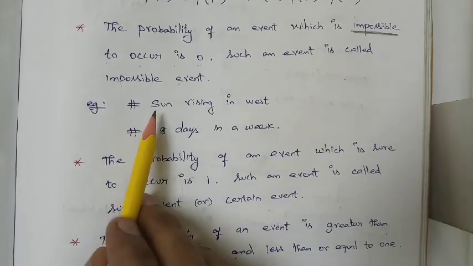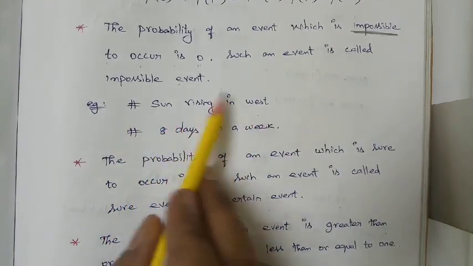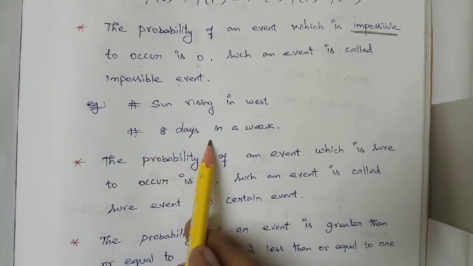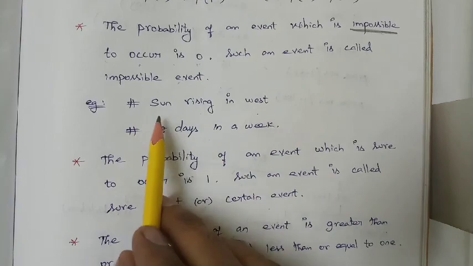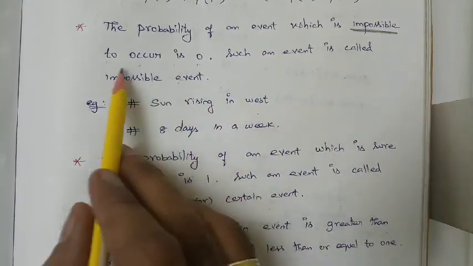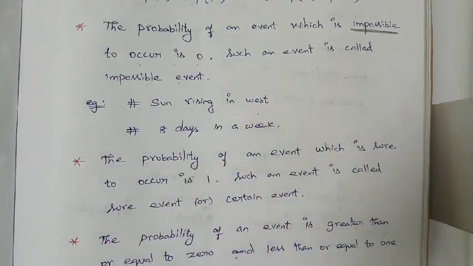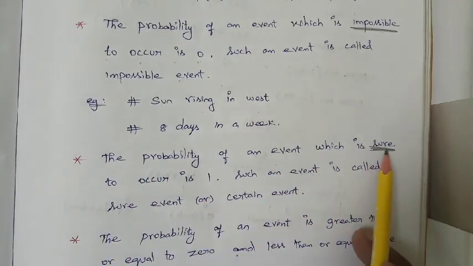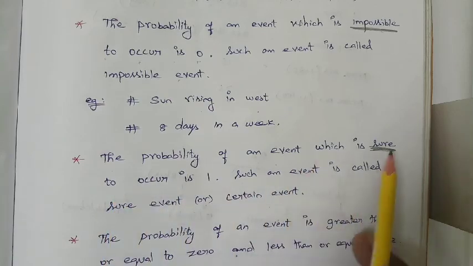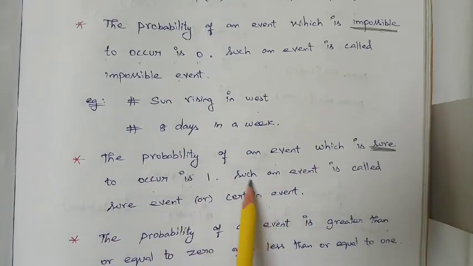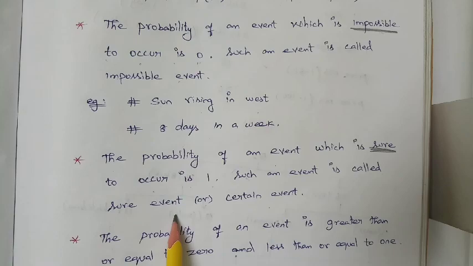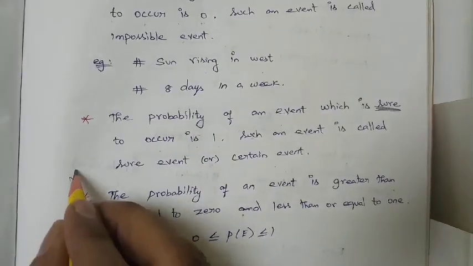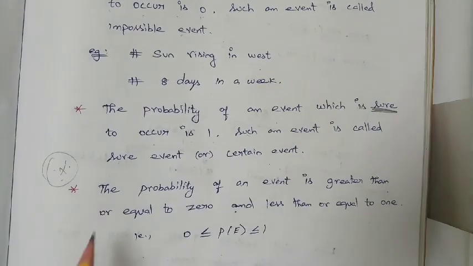I am just giving examples. The sun rising in the west. Is it possible? The sun always rises in the east only. 8 days in a week. Is it possible? These are all probabilities of an impossible event, so it is 0. The probability of an event which is sure to occur is 1. Such an event is called a sure event or certain event. And the next one is a very important one, and we can expect it for 1 mark also.